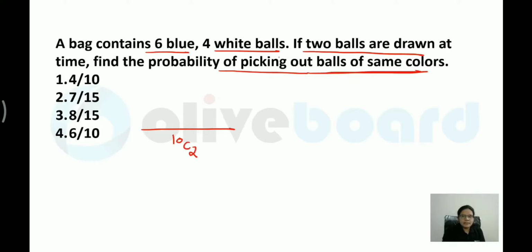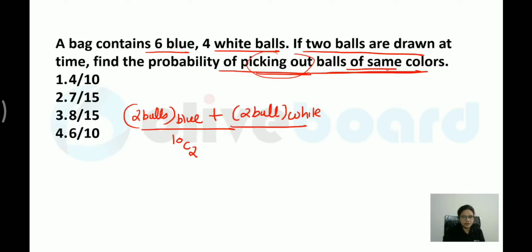Now when I am saying picking out balls of the same color, either 2 balls will be of the blue color, or the second possibility is 2 balls are of the white color. Are you getting my point? So I want 2 balls of the same color, either blue or white. When I'm saying either or, I have to add these two possibilities. In the previous case, it was one blue and the other one was white, so you were multiplying. Here I am saying either two will be blue or two would be white. I hope it is clear.